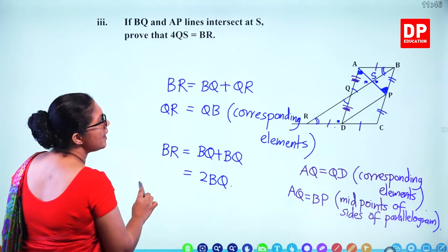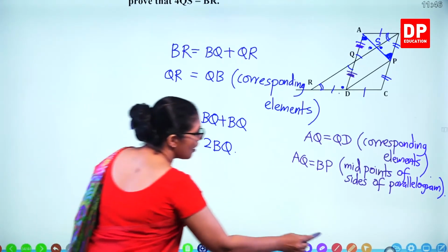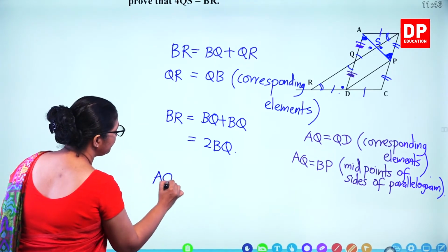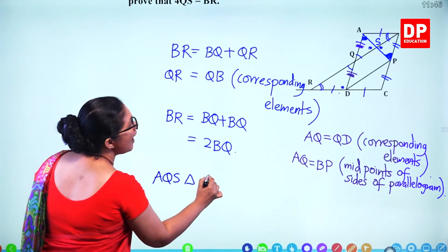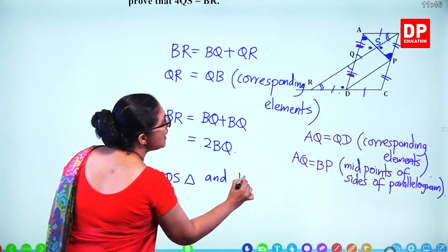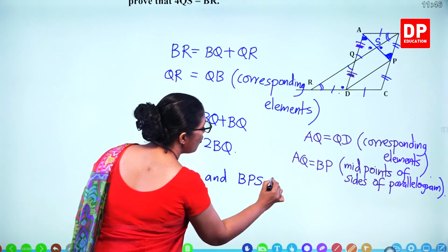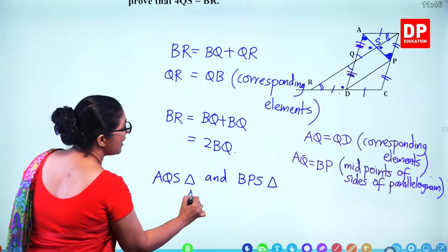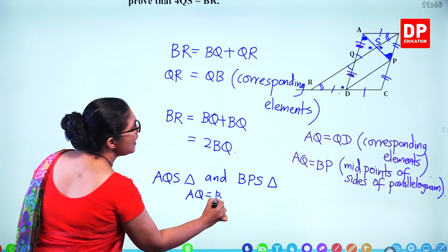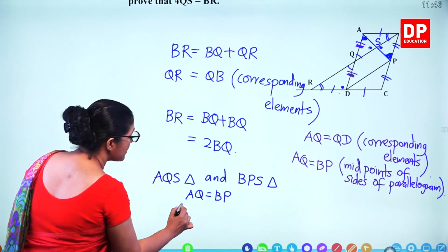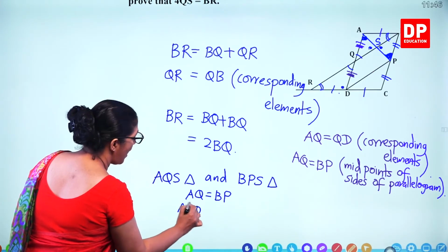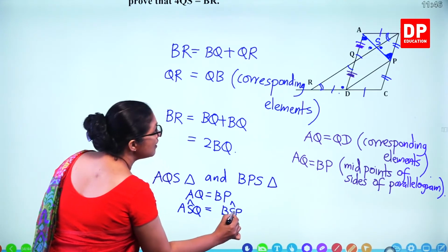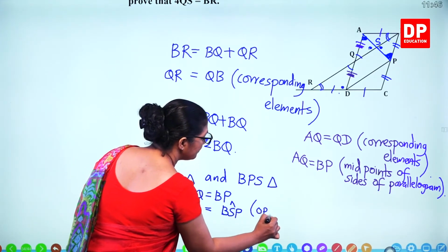So we are showing AQS triangle and BPS triangle, both are congruent. So we can say AQ is equal to BP. ASQ angle is equal to BSP angle, opposite angles.